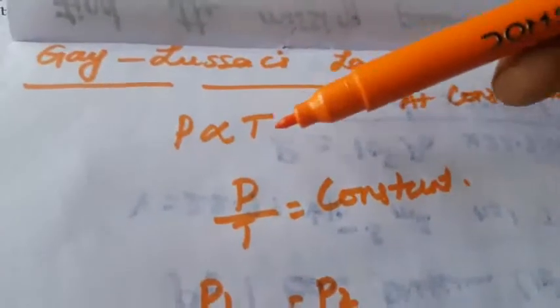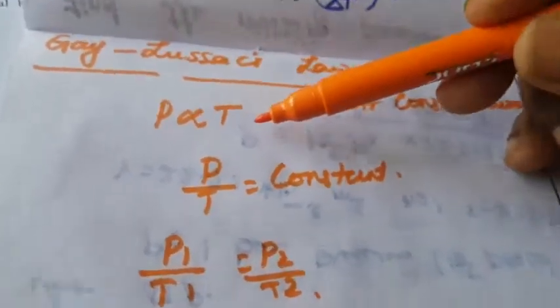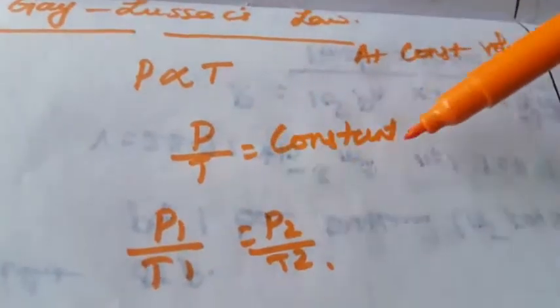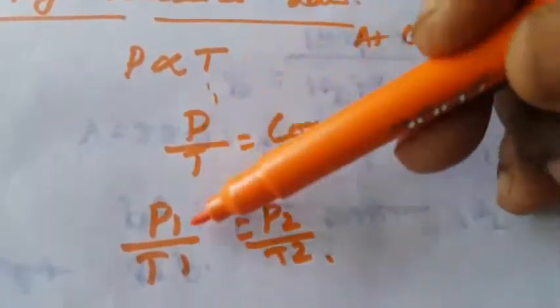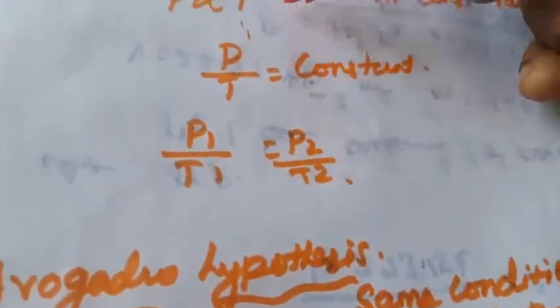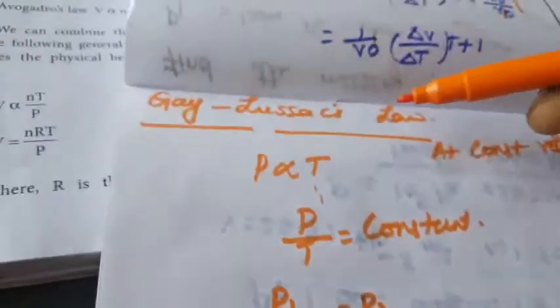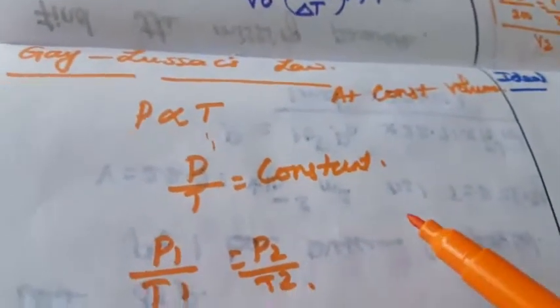Next one: what is meant by Gay-Lussac law? At constant volume, pressure is directly proportional to the temperature. That is P by T is equal to constant. So P1 by T1 is equal to P2 by T2. This is called Gay-Lussac law. What is Gay-Lussac law? At constant volume, pressure is directly proportional to temperature. P by T is equal to constant. P1 by T1 is equal to P2 by T2.